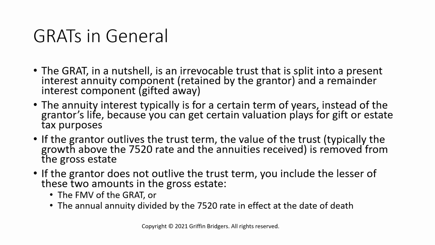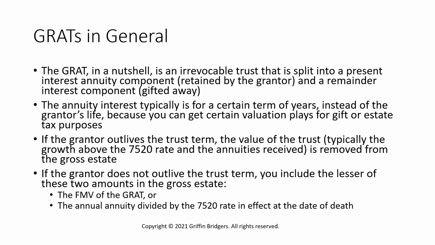Now, in case you're not familiar with GRATs, this is an irrevocable trust that you can really split into two valuation components for gift taxes and sometimes for estate tax purposes. You can split this into a present interest annuity component, which is retained by the grantor and is not subject to gift tax, and a remainder interest component, which is gifted away.